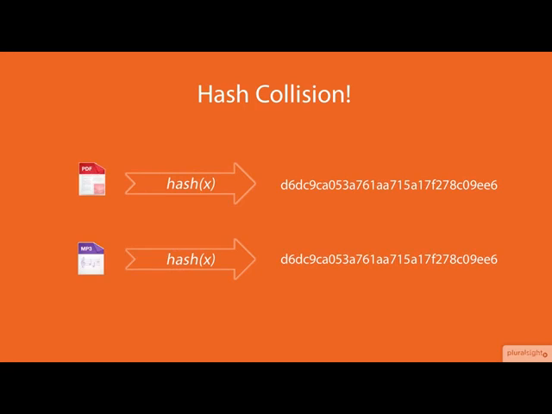Here we see two different digital files, each with different content, that has resulted in the same hash value being produced by the same hashing algorithm. This is a hash collision.